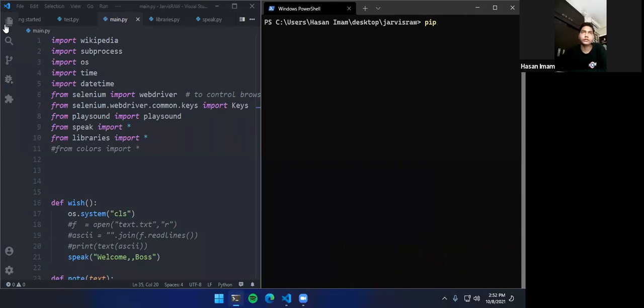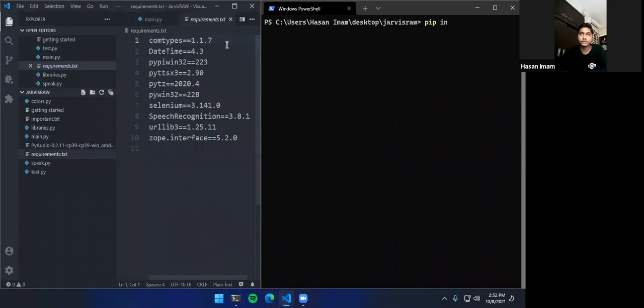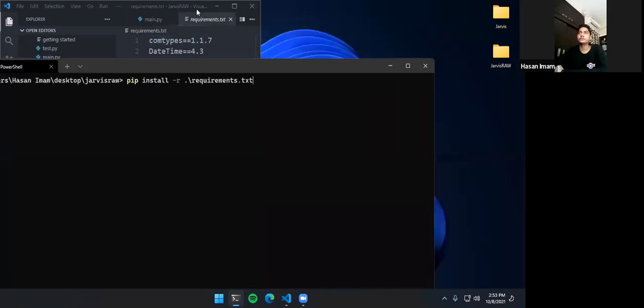What we are going to do is use requirements.txt. As you can see, requirements.txt houses everything that we have installed so far, with versions. So like I said, we have to install speech recognition. It tells you that speech recognition version 3.8.1 is installed, and you can install it too by just going pip install -r and then requirements.txt with tab.